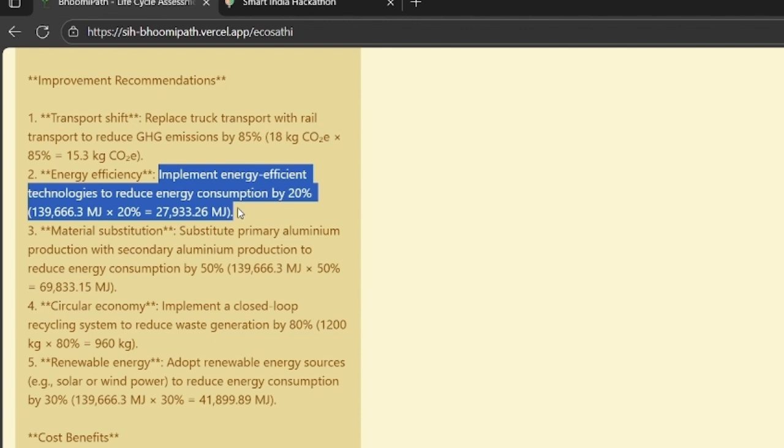So, is it not beneficial for a company to do LCA by this platform? Definitely it is. Can a human do this? Yes, but it is time-taking because it needs a lot of calculation behind the scenes.